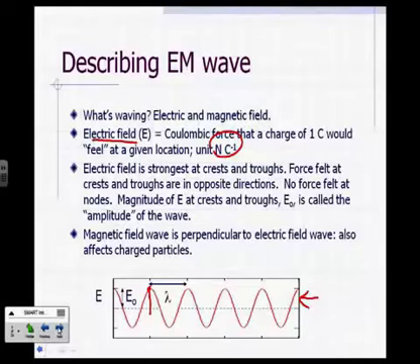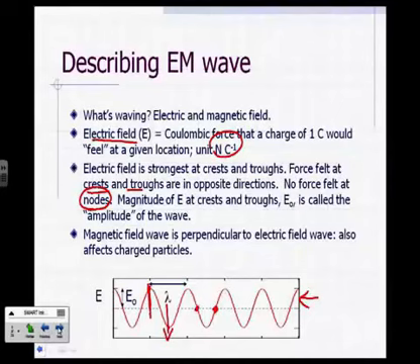And at the trough, at this particular location, the force that a charged particle would feel would be downward, right? That would be strongest. So that's a trough. This is the crest right here. And the locations where a charged particle would not feel a force would be what we call a node, right?